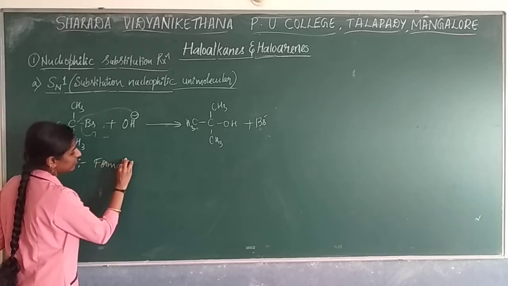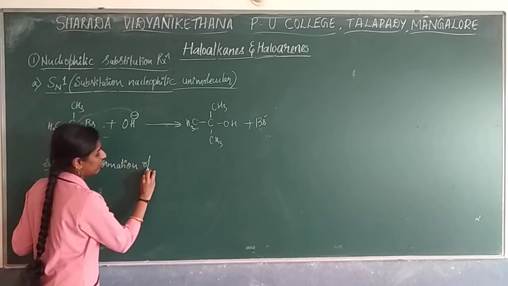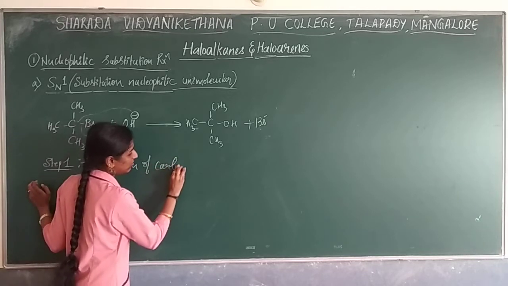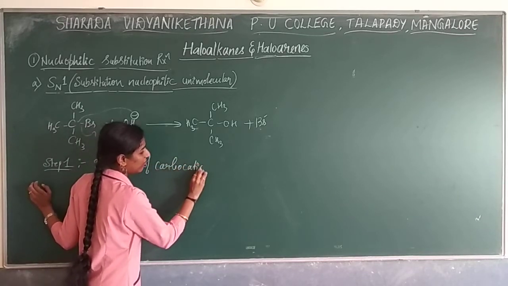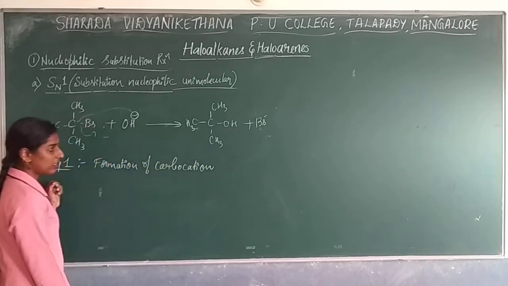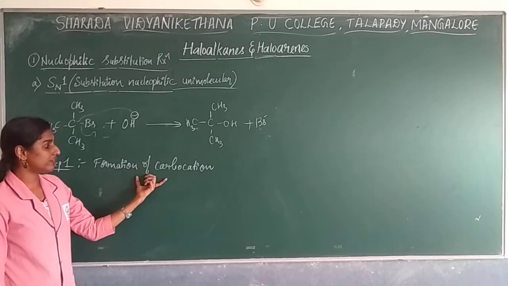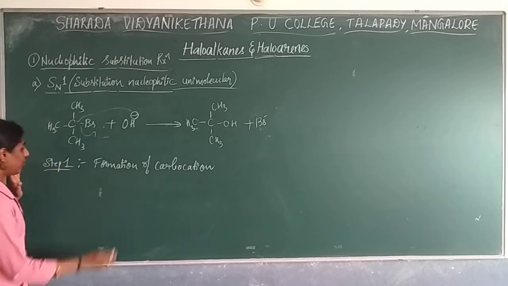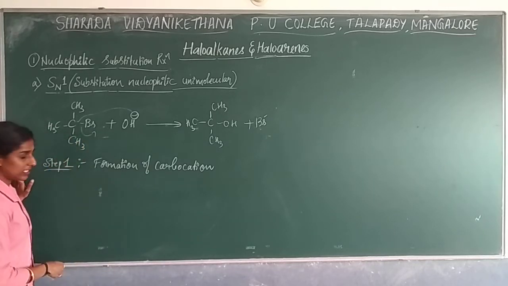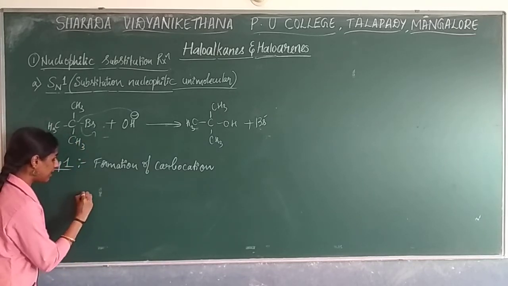When you are writing, write here: formation of carbocation. So step 1 is the formation of carbocation. Here a carbocation will be formed. Now we'll just take our reactant, that is nothing but tertiary butyl bromide.